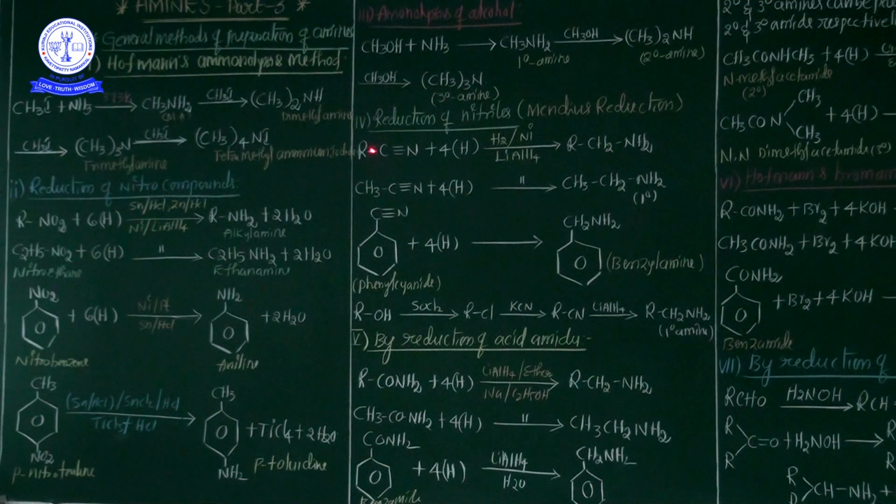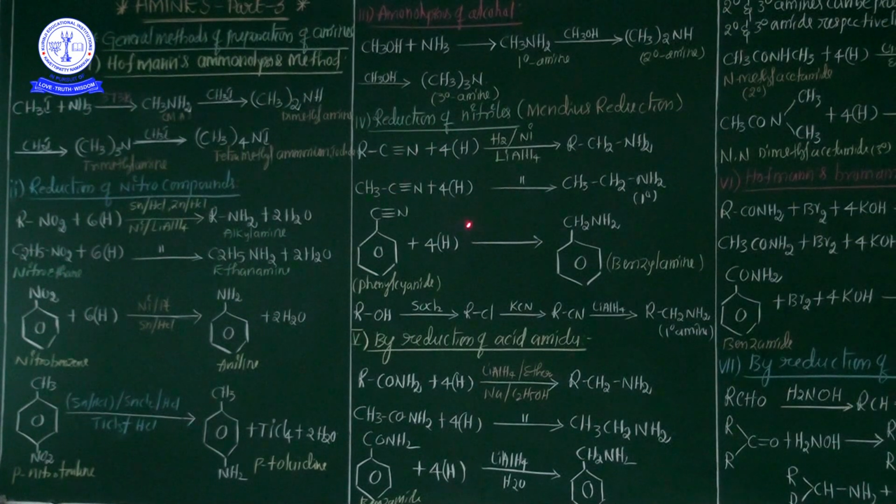And the fourth preparation method, my dear students, reduction of nitriles. You know that very well. What is another name of nitriles? Cyanides. So reduction of cyanides or reduction of nitriles is commonly known as Mendius reduction. Most important named reaction, Mendius reduction. Mendius reduction means primary amines are easily prepared by the reduction of the cyanide group.